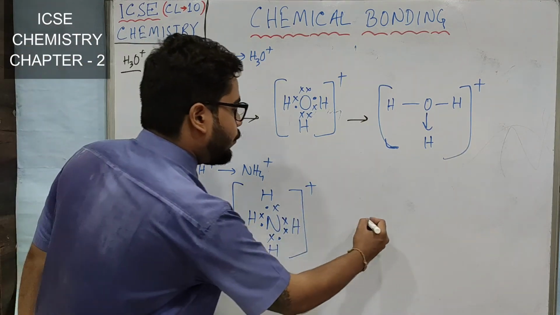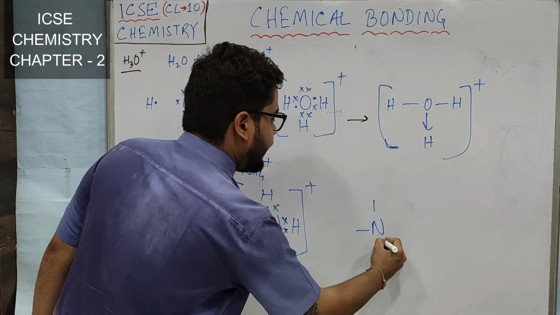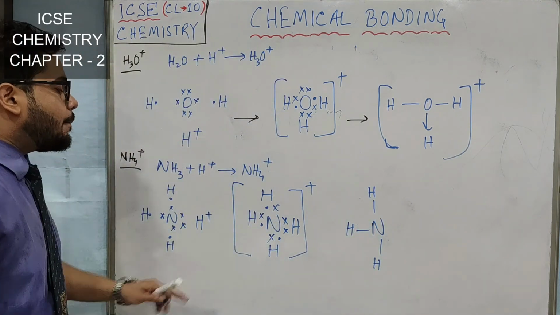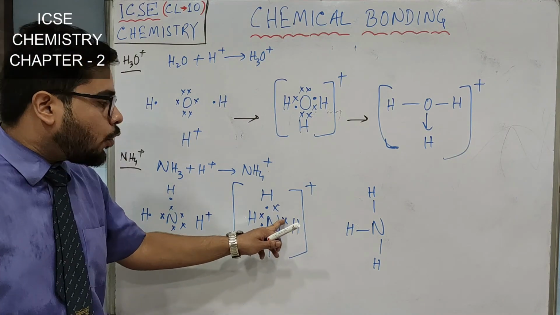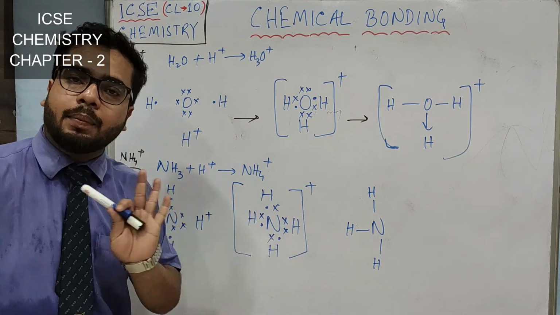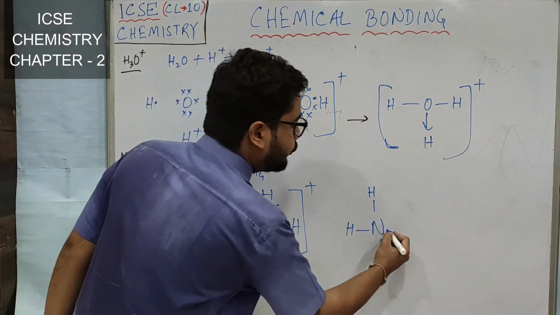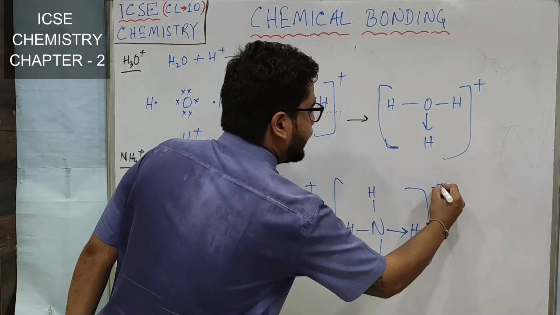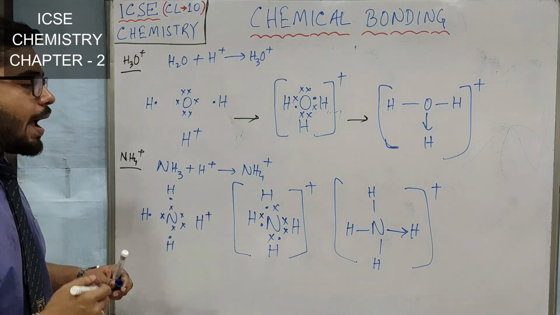Now in the next step, what will happen? On these three sides there are single covalent bonds. But see, here both the electrons are coming from nitrogen. So here it will be the coordinate bond, and this is the electron dot diagram of ammonium.